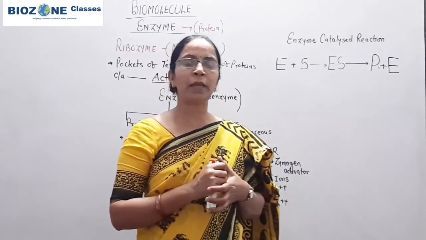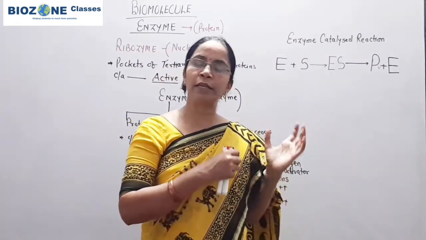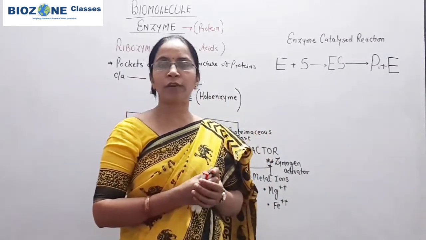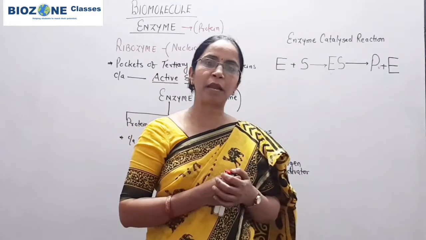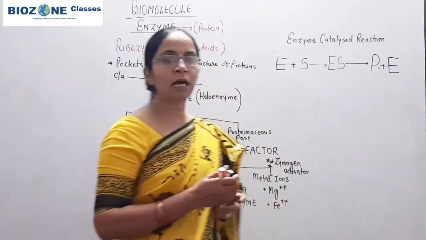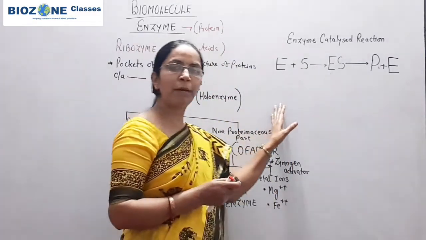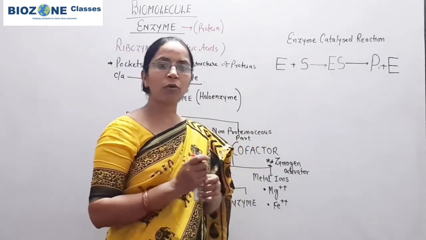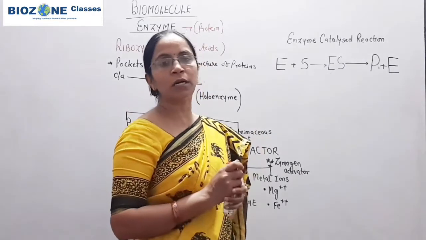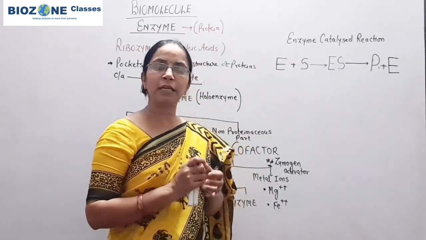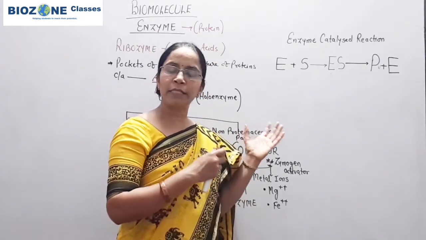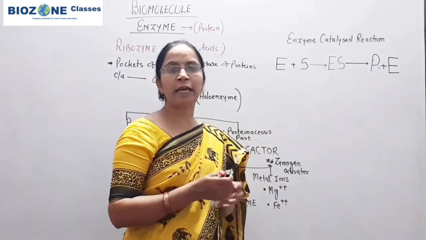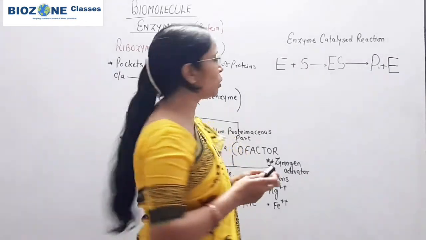So this is the main importance: it increases the rate of reaction 10 to 100 times, and that's why enzymes are required in biological systems. So prepare that example very well and underline it for your competitive exams, how carbonic anhydrase plays a significant role inside the RBC in the formation of H2CO3 as well as the dissociation of H2CO3.